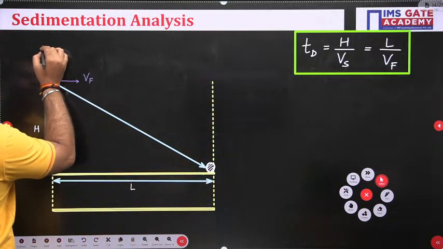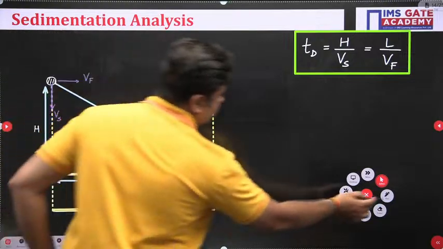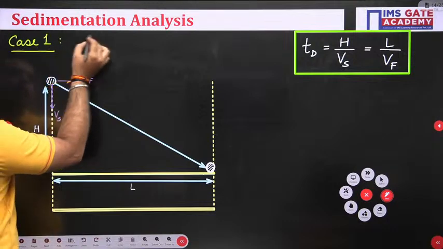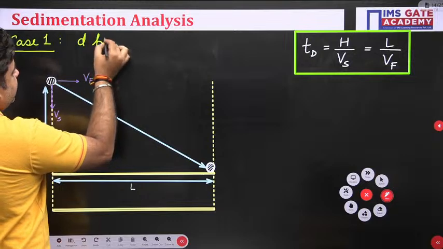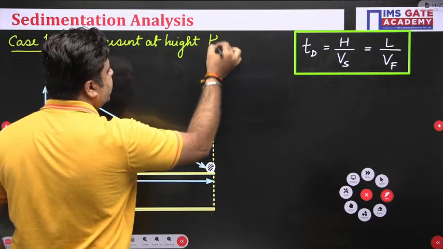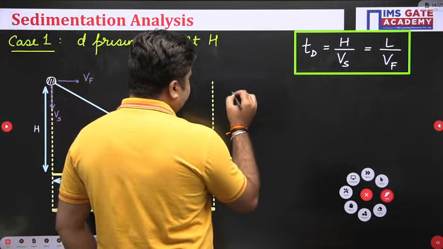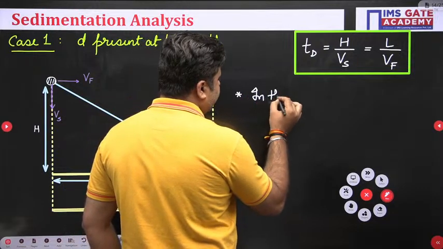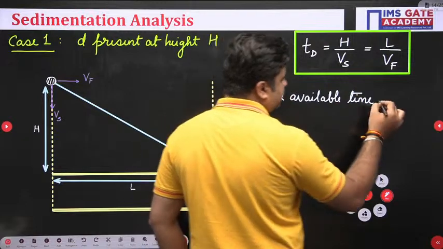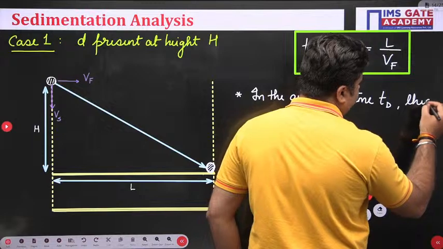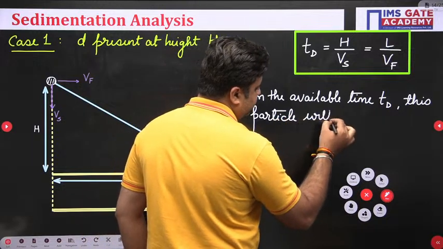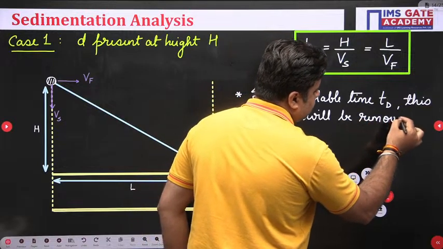So case 1: the concerned size of the particle d present at height capital H will be removed in the available time TD.